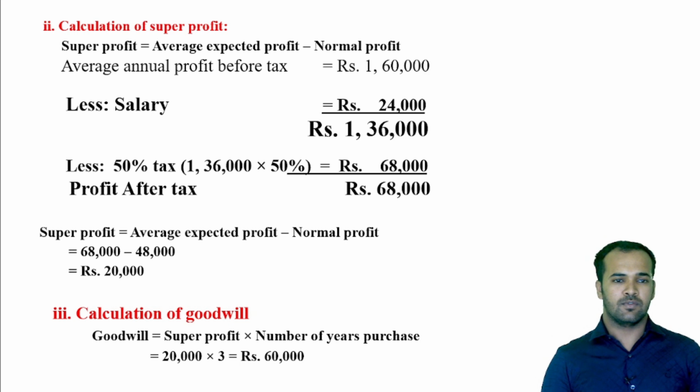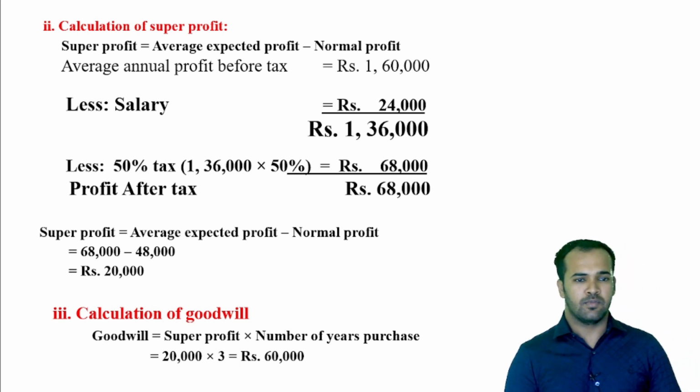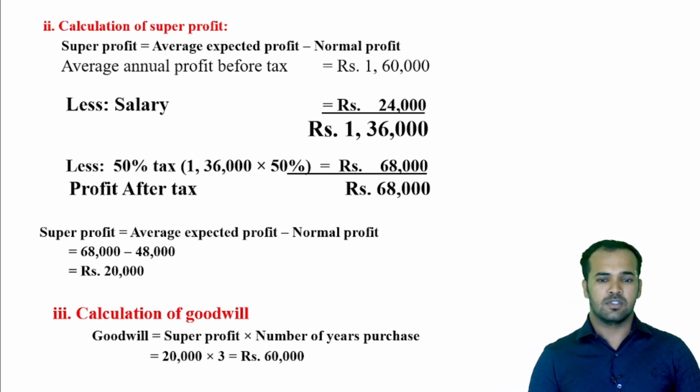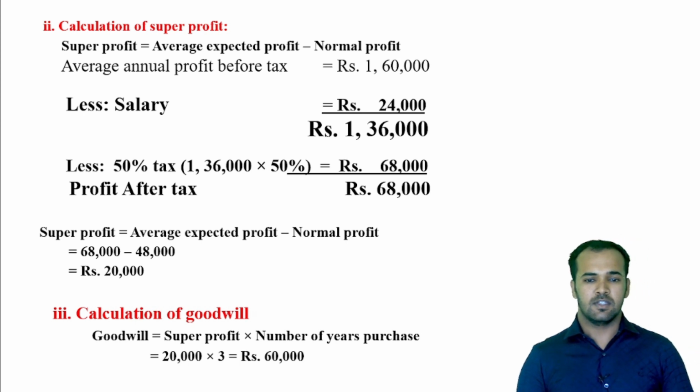Now applying to the formula, the formula of super profit is average expected profit, which we have just calculated, that is 68,000 rupees.